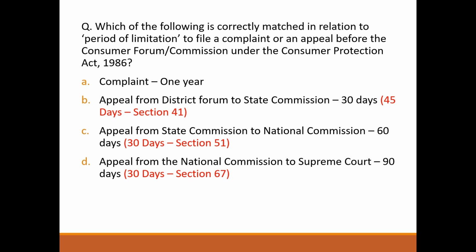Next question. Which of the following is correctly matched in relation to period of limitation to file a complaint or an appeal before the Consumer Forum Commission under Consumer Protection Act 1986? This is also according to 1986, so we will see it according to 2019 as in the previous question. Complaint, 1 year. Correct. The answer is option A. Appeal from District Forum to State Commission, 30 days, now 45 days, mentioned in section 41. Appeal from State Commission to National Commission, now 30 days, mentioned in section 51. Appeal from National Commission to Supreme Court, 30 days, section 67.